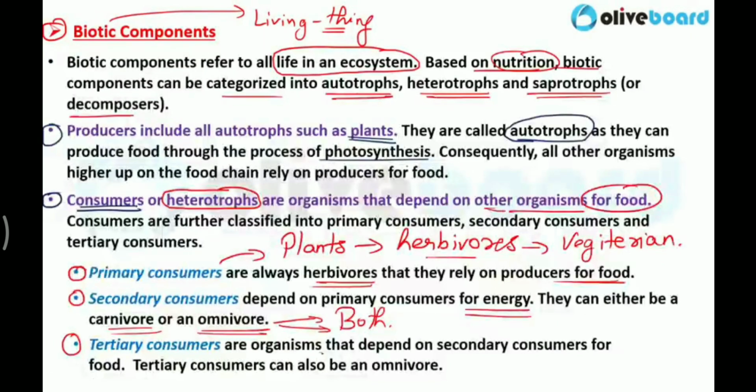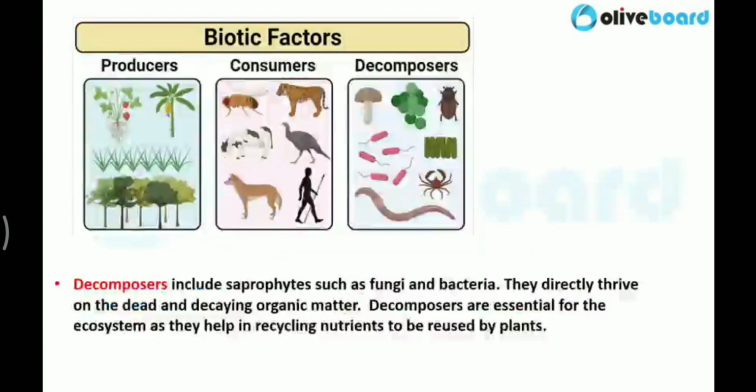Tertiary consumers are organisms that depend on secondary consumers for food. Tertiary consumers can also be omnivorous. Clear? And there is the last one, that is the fourth consumer. They are called predators, the final consumer. Clear? Now we will see the biotic factors.